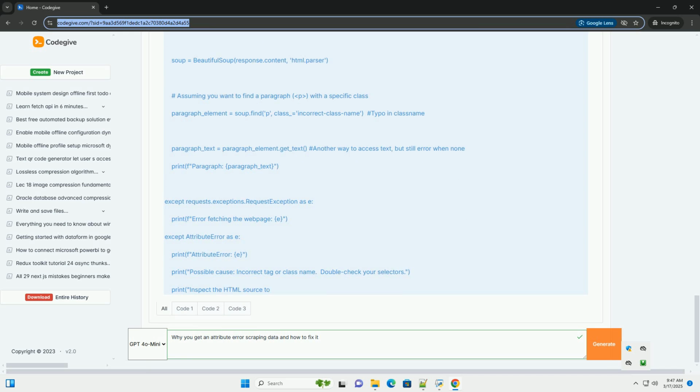5. Break down complex selectors. If your selector is very complex, try breaking it down into smaller steps to isolate the source of the problem. 6. Use a debugger. Tools like pdb, the Python debugger, or the debugging features in your IDE can help you step through your code line by line, inspect variables, and pinpoint the exact location where the AttributeError occurs.